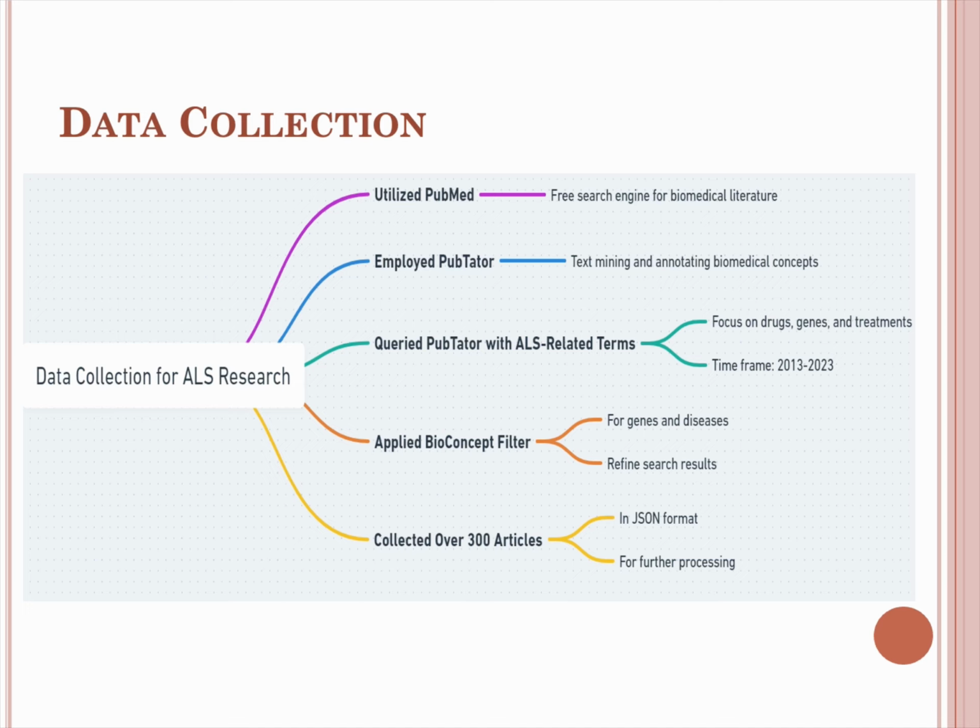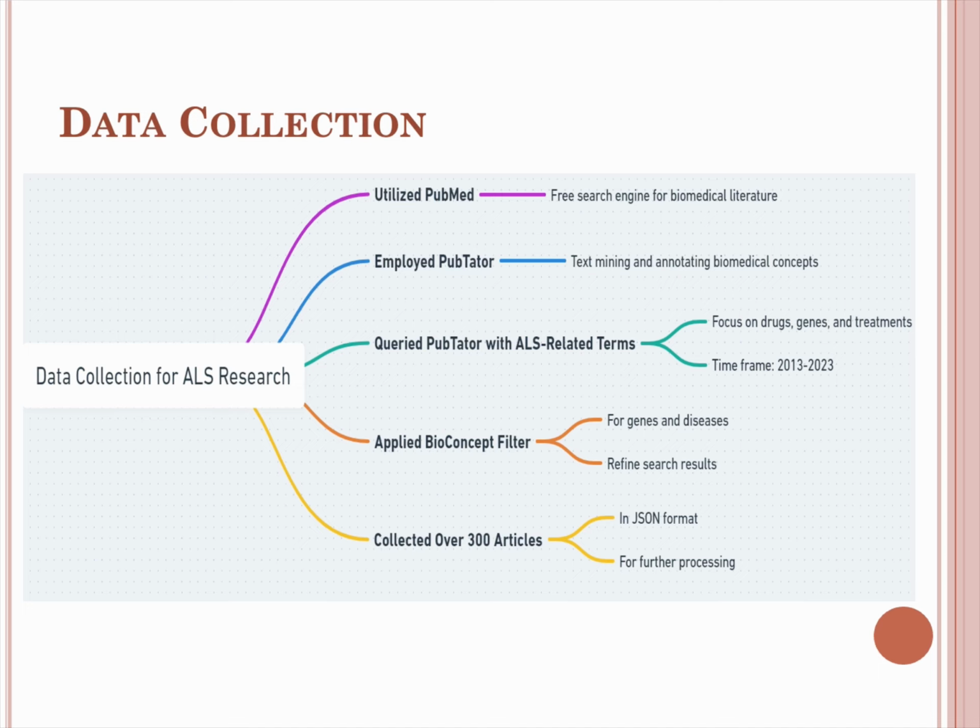So here we have the slide for data collection. We used PubData, which under the hood uses PubMed to get the articles. We created a query, which is a combination of keywords. Suppose we wanted to get genes and drugs related to ALS. We can write ALS intersection drug intersection gene, which will go to PubMed, search the articles which have these keywords, and get us the abstracts of those articles. So we employ PubData to get us the entities.